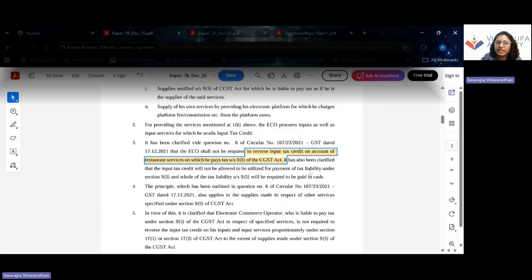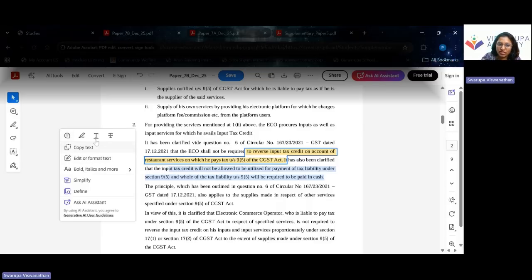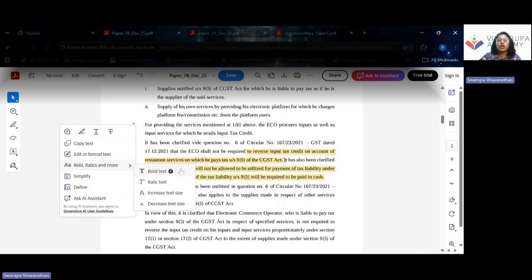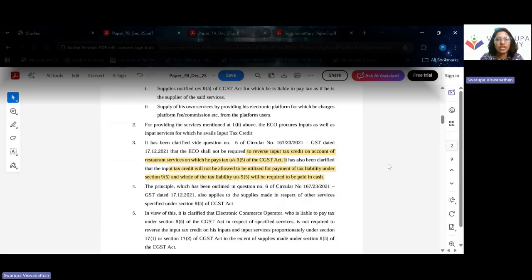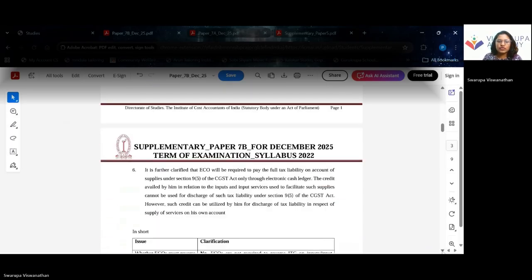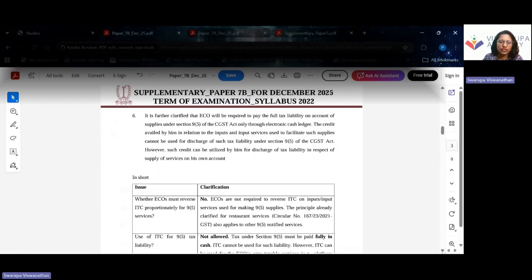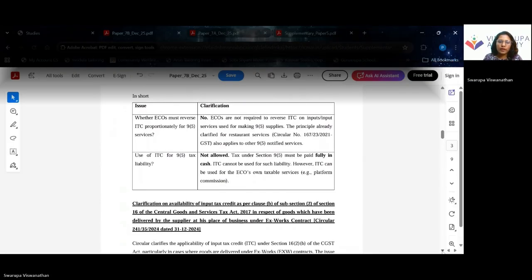It is also clarified that the input tax credit will not be allowed to be utilized for payment of the liability under section 9(5), and the whole of the liability is required to be paid in cash, because it is paid like a reverse charge mechanism, and in reverse charge mechanism the tax has to be paid in cash. So any payment under section 9(5) has to be made by cash, but there is no requirement for reversal of input tax credit. So this is the first clarification that has been issued.